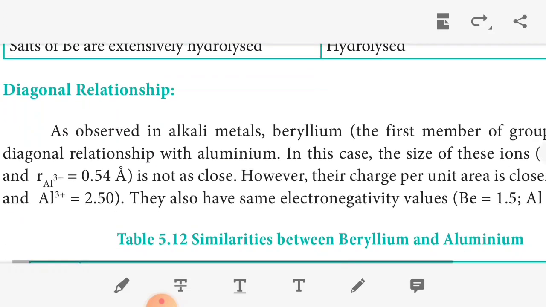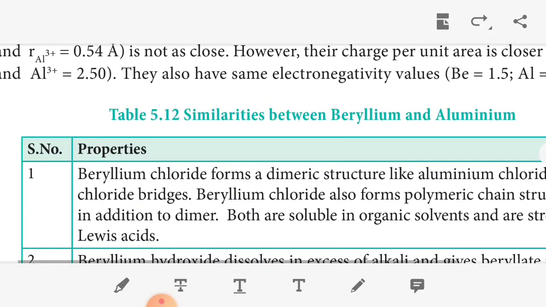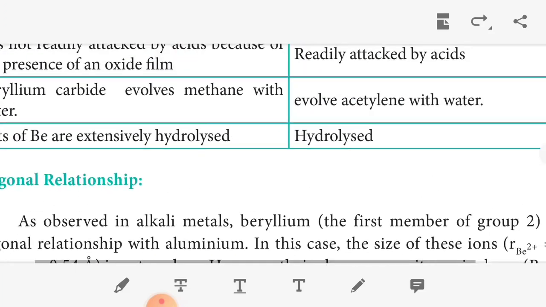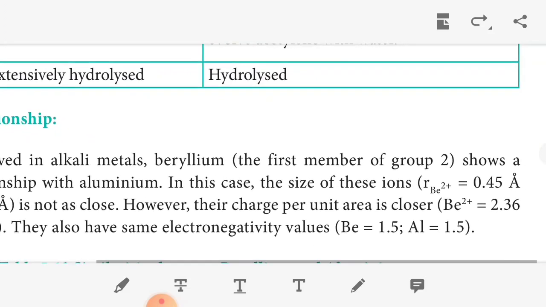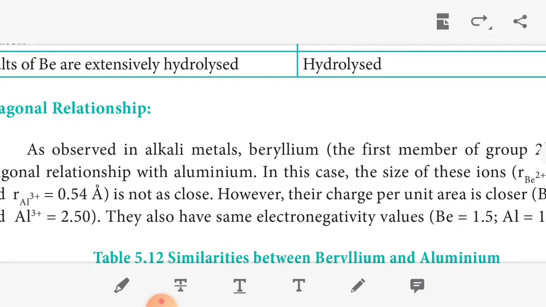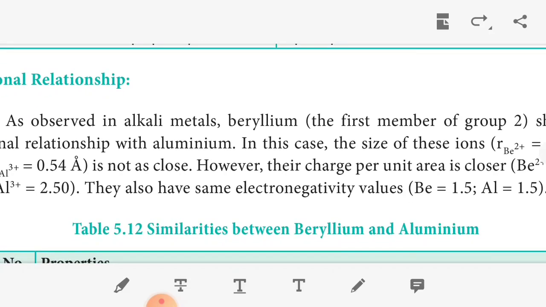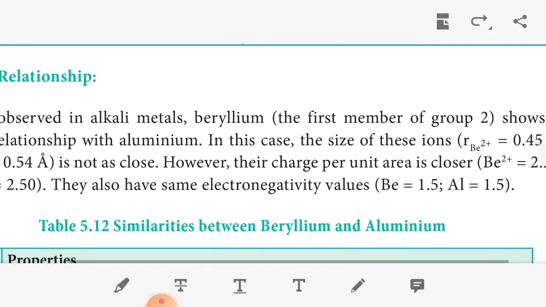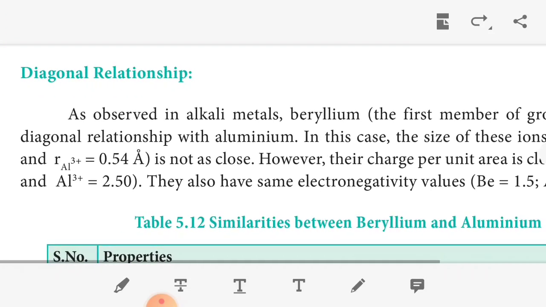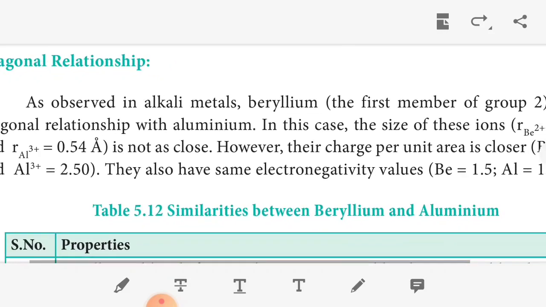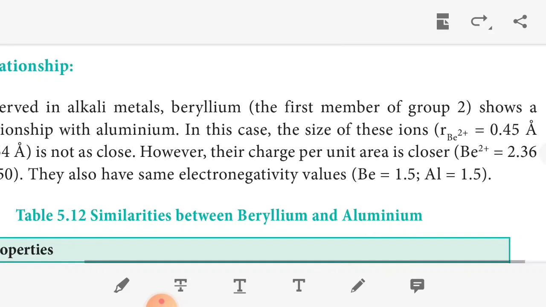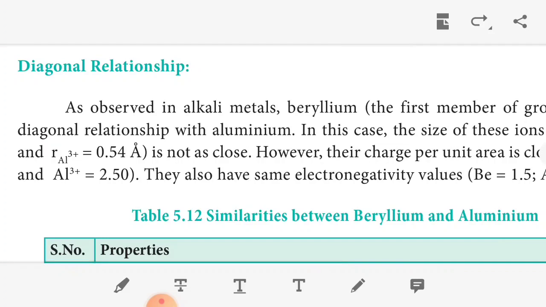Okay. So the next one, diagonal relationship. Beryllium, the first member of group 2, has a diagonal relationship with aluminum. In terms of ionic size, beryllium is 0.45 and aluminum is 0.54, not so close, but the charge per unit area is closer: beryllium is 2.36 and aluminum is 2.5. They also have the same electronegativity value. So that is the diagonal relationship between beryllium and aluminum.